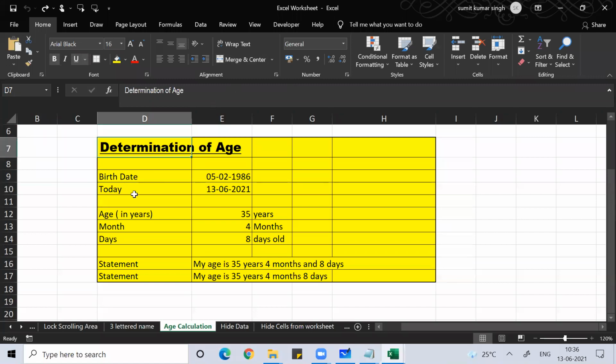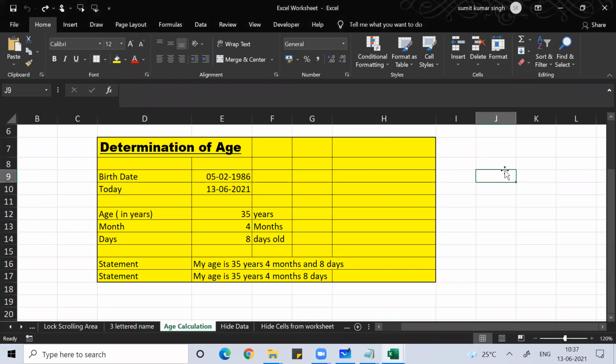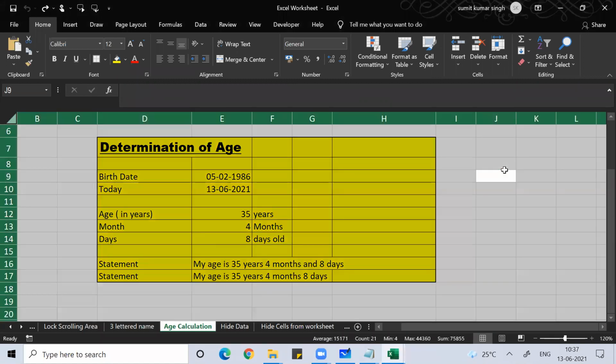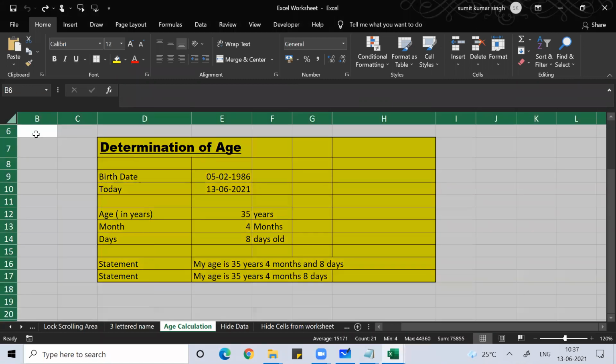Can I start, guys? So how to do that? For that, do Control A. Control A means select everything, the complete sheet. How to select the complete sheet? Click here.